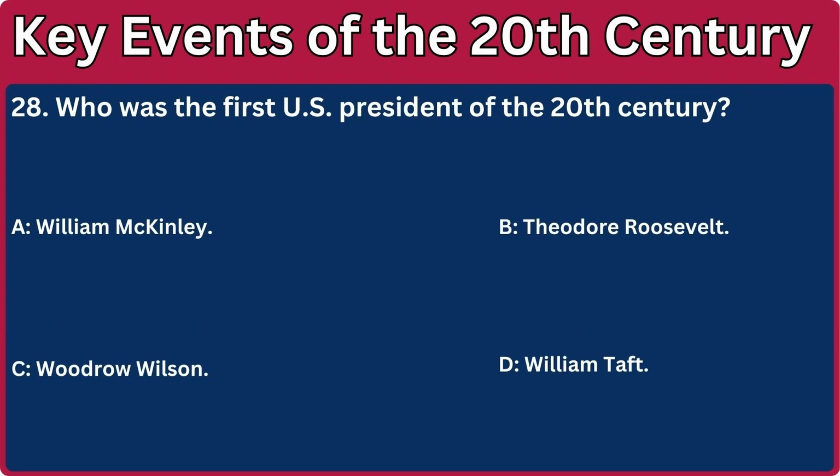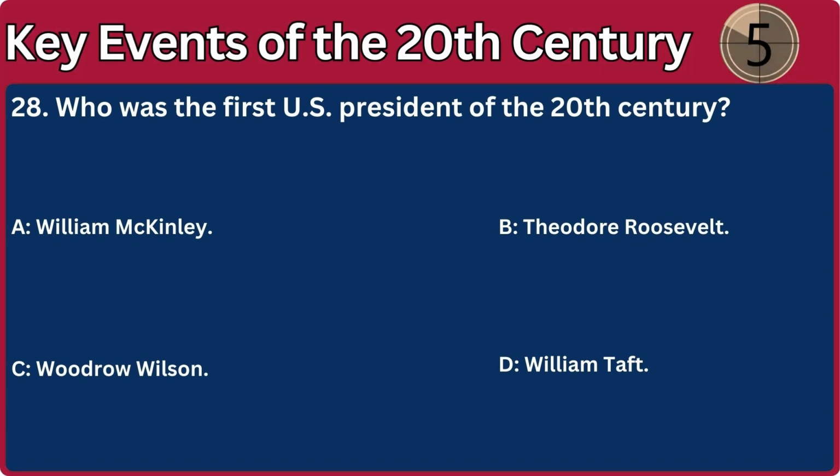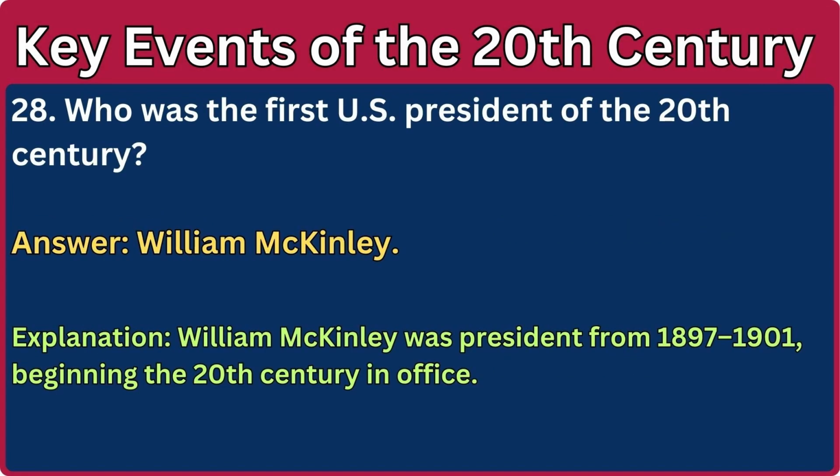28. Who was the first U.S. president of the 20th century? A. William McKinley. B. Theodore Roosevelt. C. Woodrow Wilson. D. William Taft. Answer: William McKinley. Explanation: William McKinley was president from 1897 to 1901, beginning the 20th century in office.